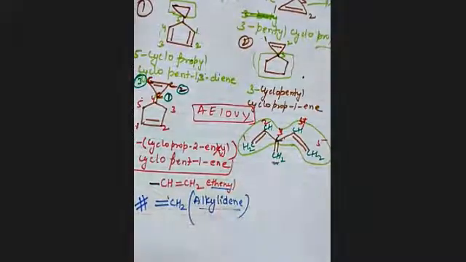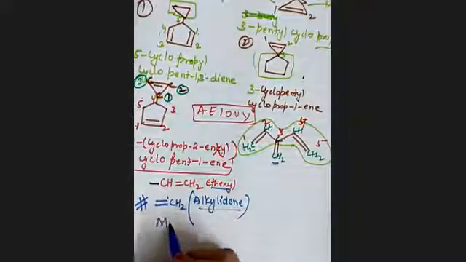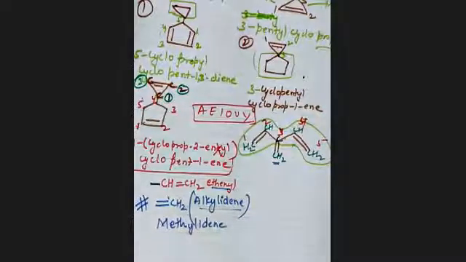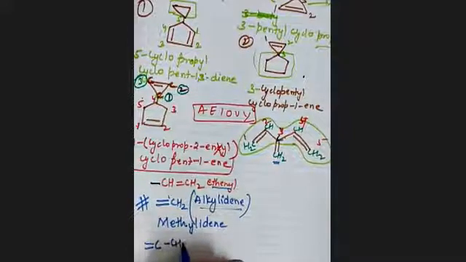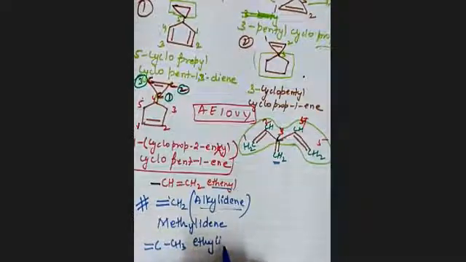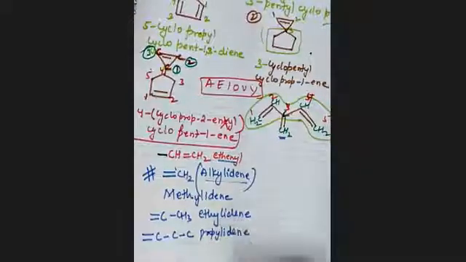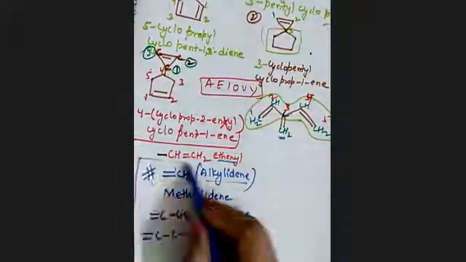Since we have one carbon here, this will be known as methylidene. Clear? If you have an ethyl group, this will be known as ethylidene. If you have 3 carbons, then it will be known as propylidene. Note this thing down. This is very important. Exception time.